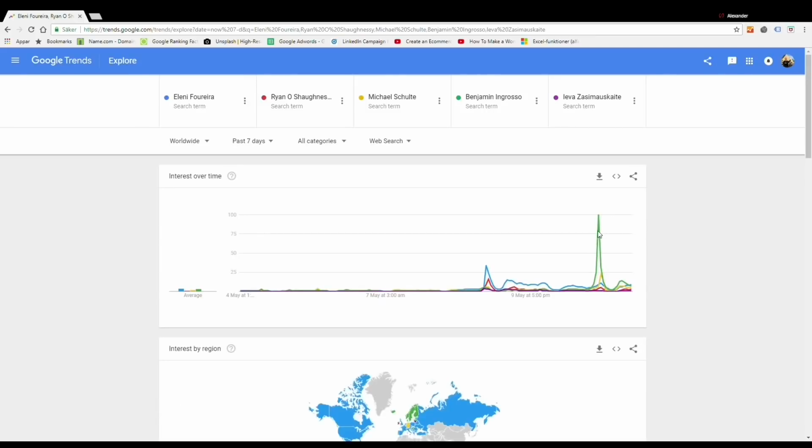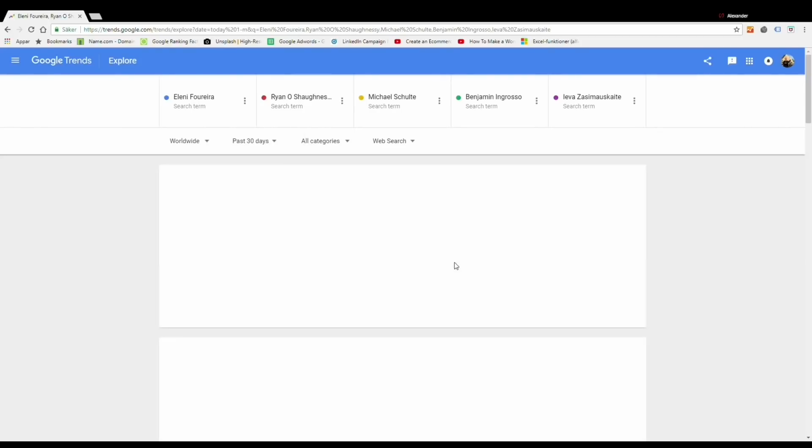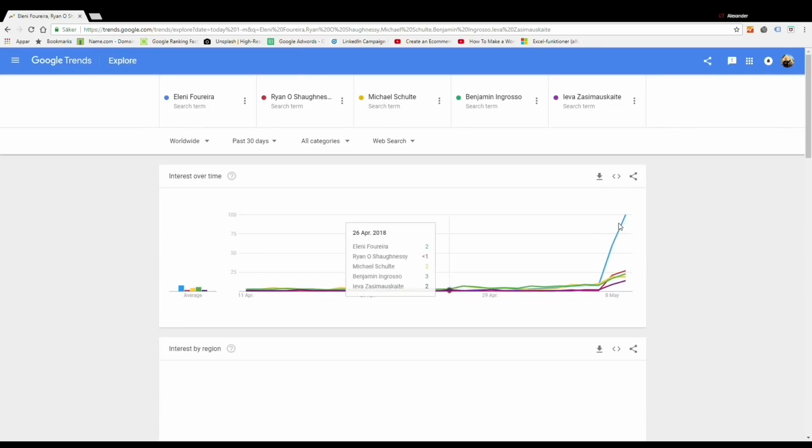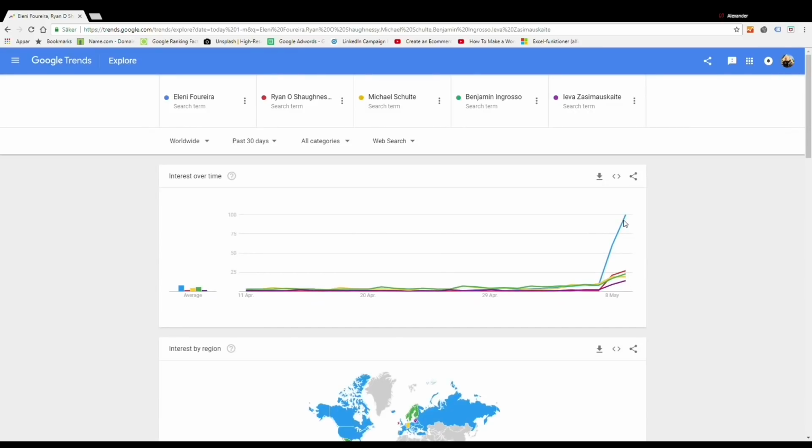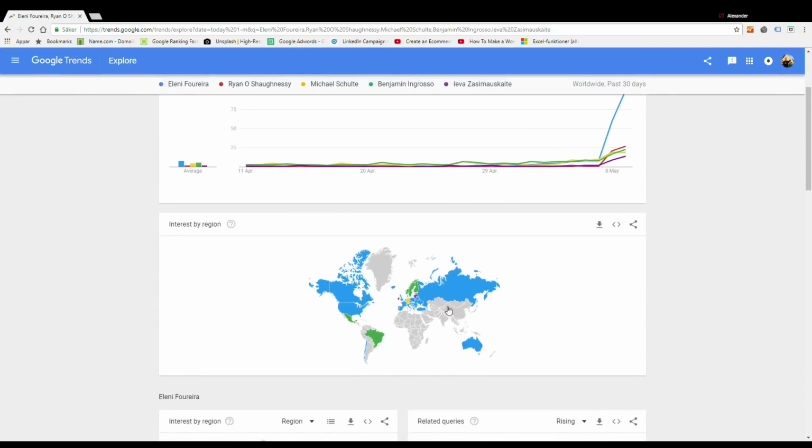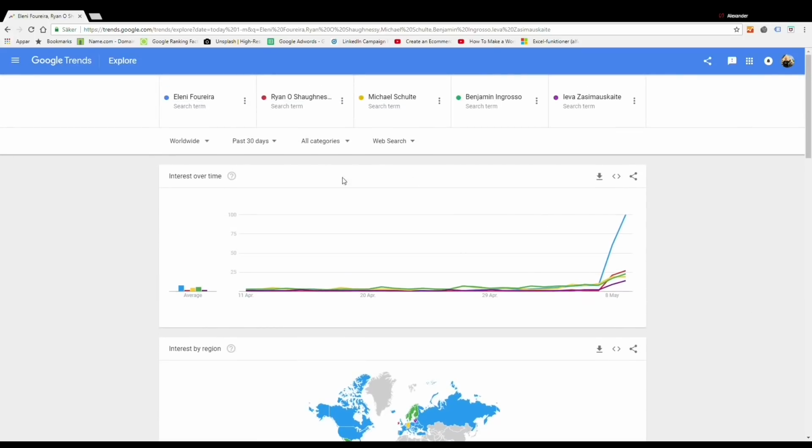There you can see that there's a big spike for Benjamin Ingrosso from Sweden during last night's semifinal. And then it's also possible to filter on the last 30 days, and then you can see that Cyprus has a really strong trend. And down below here you have a map in which you can see the searches geographically.